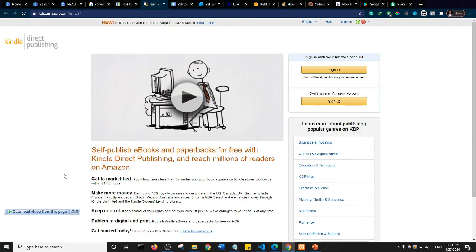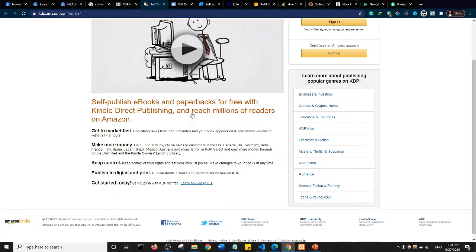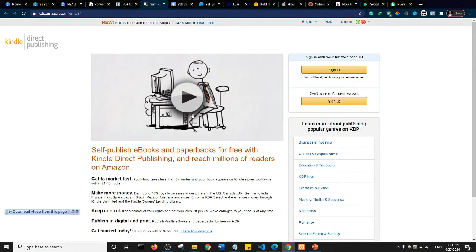This is Amazon Kindle. If you don't have an account, all you need to do is first sign up and go ahead and begin the process of publishing your ebook. Essentially that's all you need to do. It's a very large online marketplace. Create your ebook, publish it on Amazon Kindle, and you can earn up to 70% of the total price depending on your location. All you need to do is open a store on Amazon and publish your ebook.